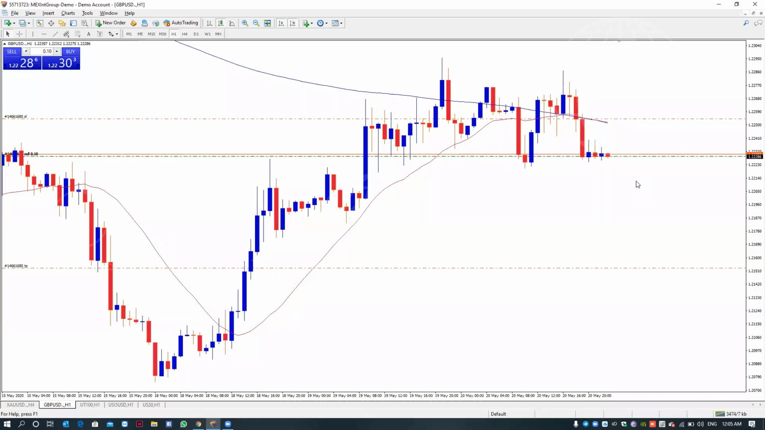The important thing is I have my stop loss here. Simple. If the market goes down more, it's very good for me. If not, it's easy for me.